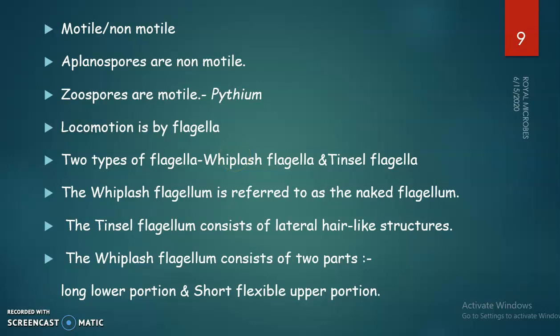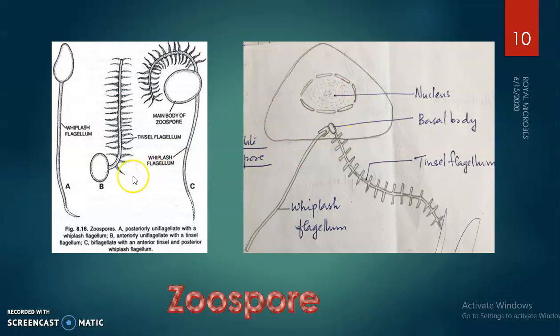Whiplash flagellum is also referred to as naked flagellum, and the tinsel flagellum has lateral hair-like structures or appendages. The whiplash flagellum consists of two parts, a long lower portion and a short flexible upper arm. Here in the diagram, we can see whiplash flagella is a naked flagella, and in the case of tinsel flagella, we can see feather-like appendages. Here, this is a zoospore, and this zoospore has two types of flagellum. One is tinsel flagellum. This is the main body of the zoospore, and this is the whiplash flagellum. It is absent of appendages.